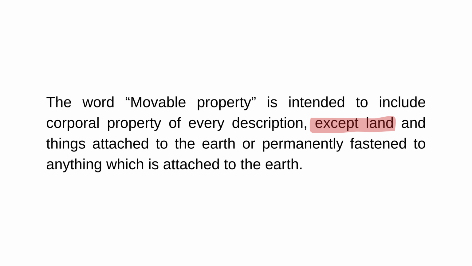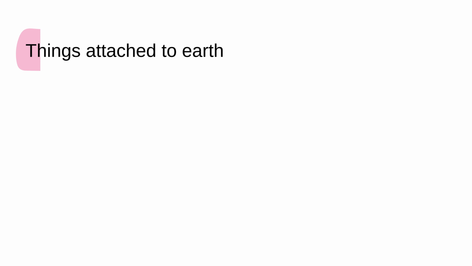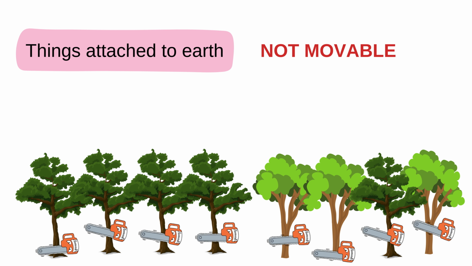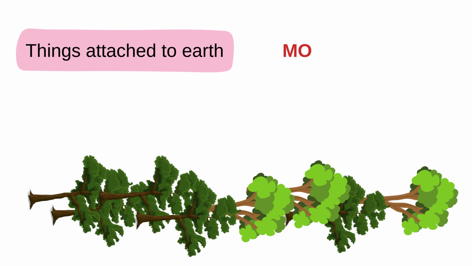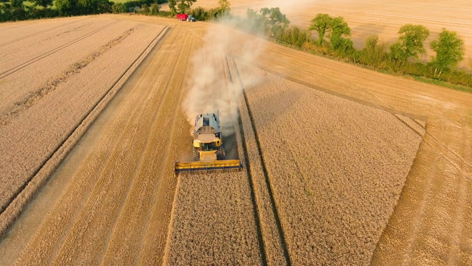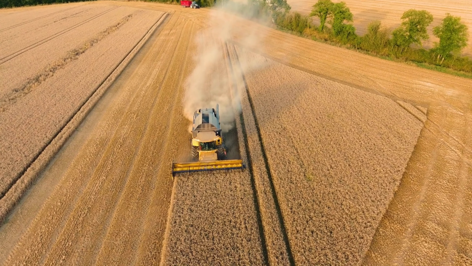Now, let's look at the next key phrase in the definition, things attached to the earth. That means if something is attached to the earth, it is not movable property, but if it is detached or severed from the earth, it becomes movable property. For example, standing crop. As long as the crop is attached to the earth, it is not movable property. The moment it is severed from the earth, it becomes movable property.